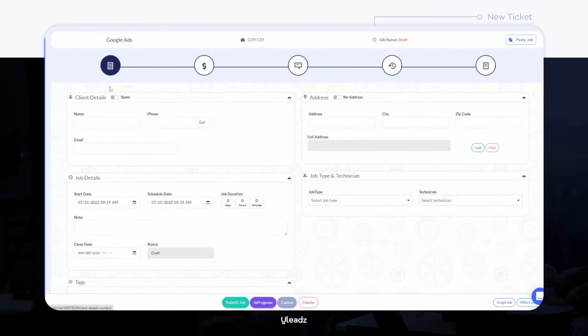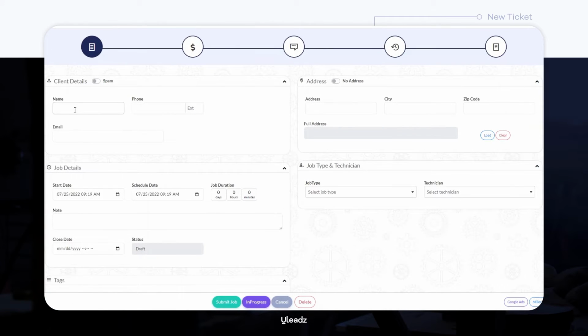Details. Now let's adjust the details of your ticket. Type in the full name of your client. We'll create this ticket for client Esther Gonzalez. Now, let's type in her phone number. She doesn't have an extension, so we'll leave this blank, but you can specify if you ever need to do so for your clients. Perfect. And their best email address, esther123@gmail.com.